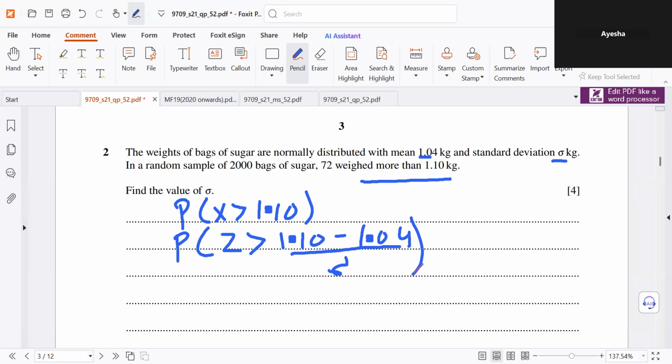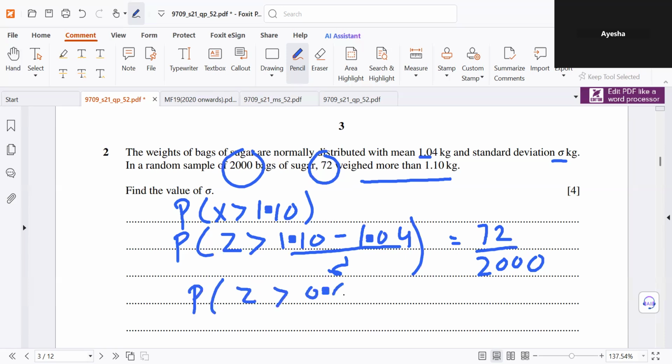We're told that 72 out of 2000 bags have a weight more than 1.1. So this probability is equal to 72 over 2000. Which gives us probability z is greater than 0.06 over sigma is equal to 0.036.